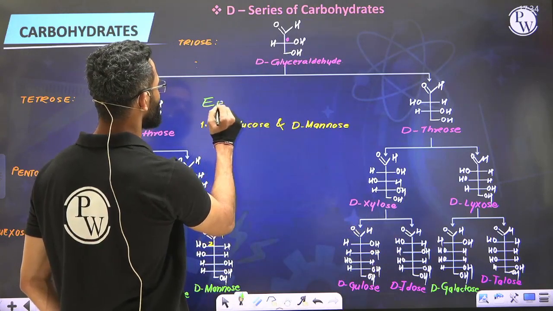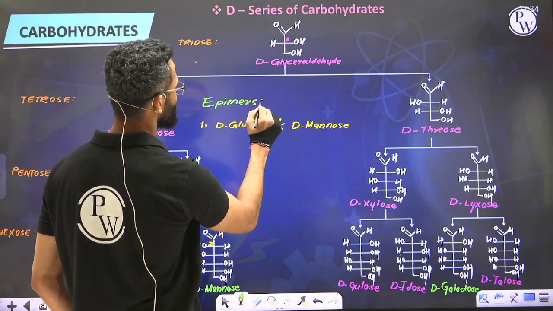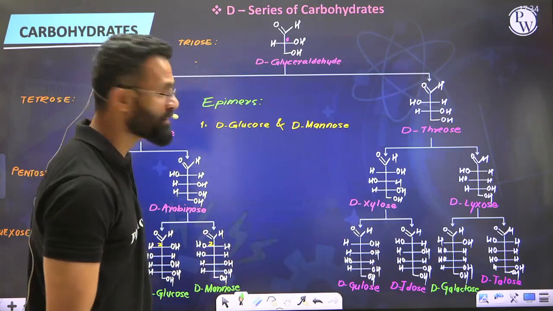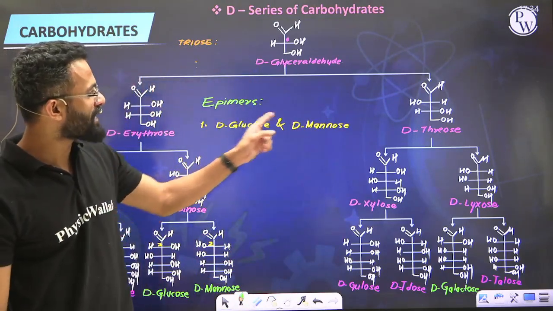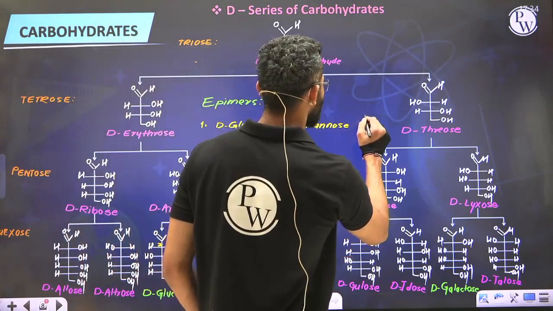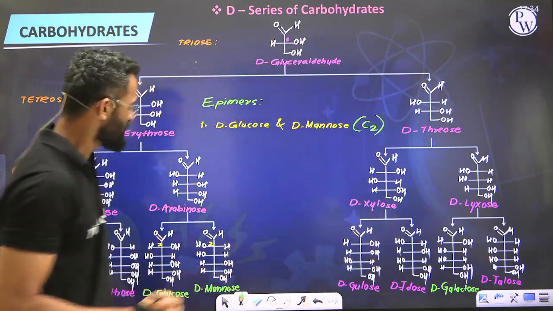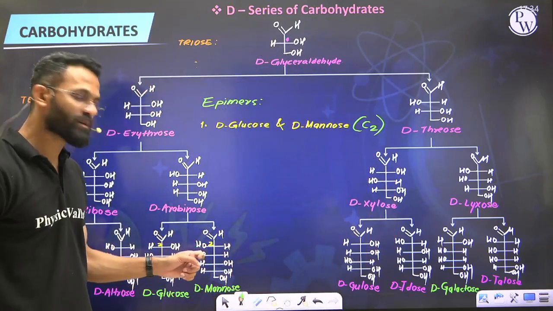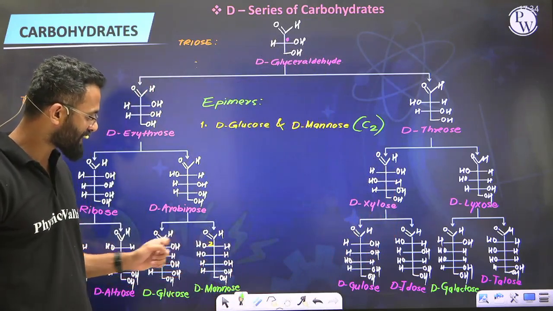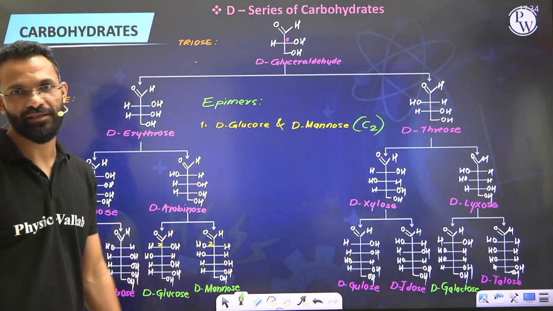What do you call them? Epimers. So guys, you have studied terms called enantiomers, diastereomers, mesomers. Now the new term you have got is epimers. So D-glucose and D-mannose are epimers. And what type of epimers are they? They are C2 epimers. Why are they C2 epimers? Because these two are diastereomers of the same compound differing in their configuration only at the second carbon atom. At the rest of the carbons, the configuration is exactly the same. So we call them epimers.